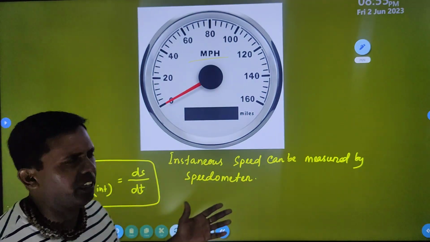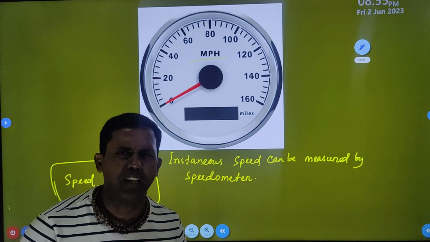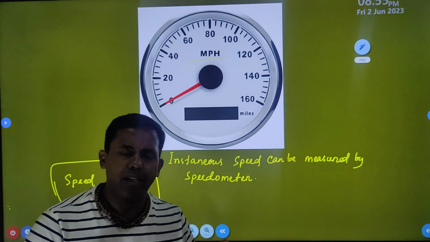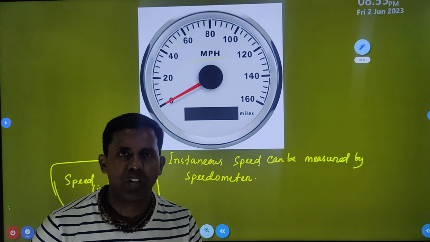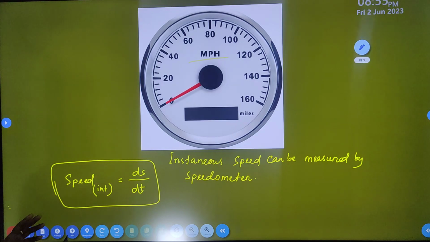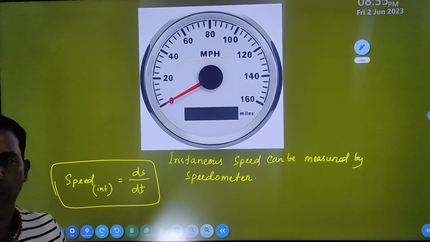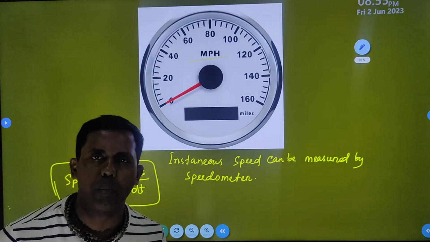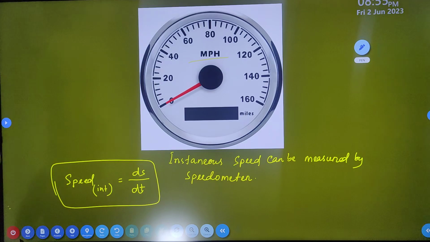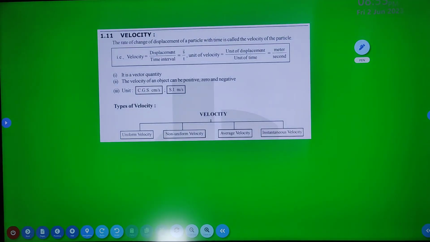You have seen this in many cases, in your scooty, your bike, your car, and this is only the measurement of the instantaneous speed. Okay, after this speed you can get an idea. On the basis of this you can also solve some numerical problems, and later on I will also solve them for you. Okay, now we will go to the next part, that is velocity.